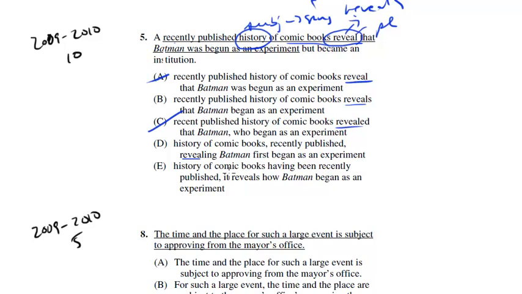D changes it to revealing, again making a fragment. We want it to be reveals. And again, if you read it, it's just a horrible, wordy mess. How about E? History of comic books having been recently published, it reveals. So we get a comma splice here, a wordy, horrible mess. Doesn't really fix the error.